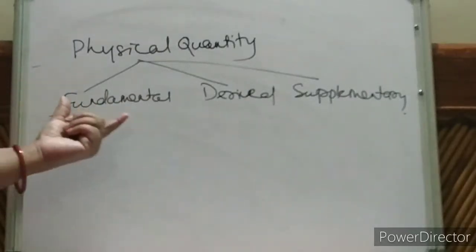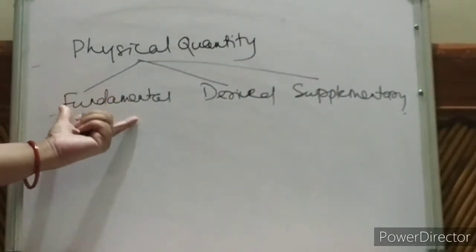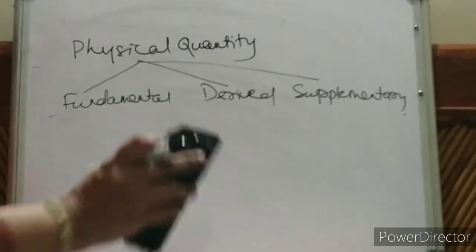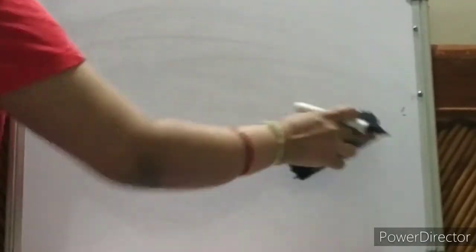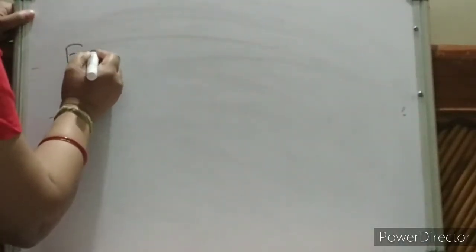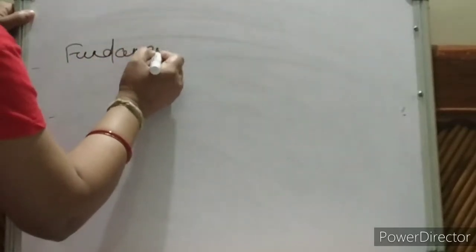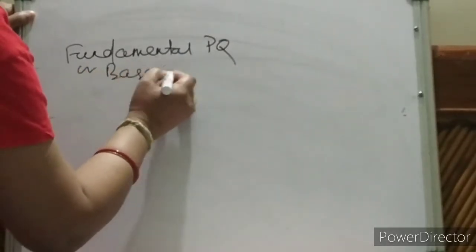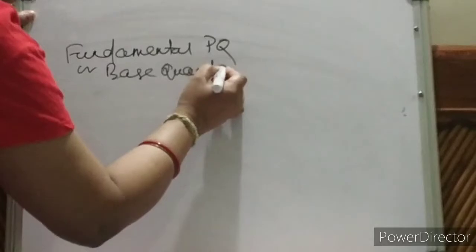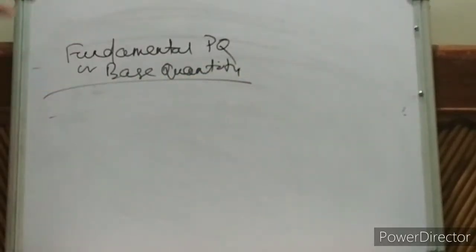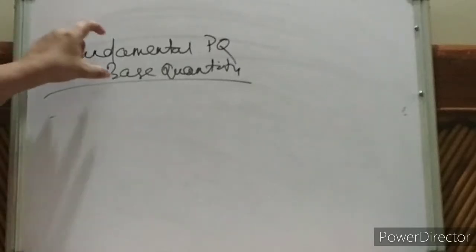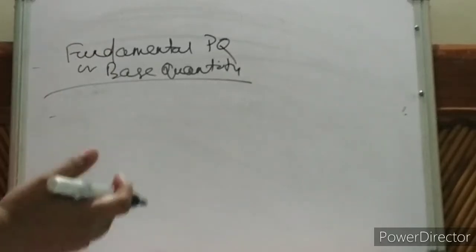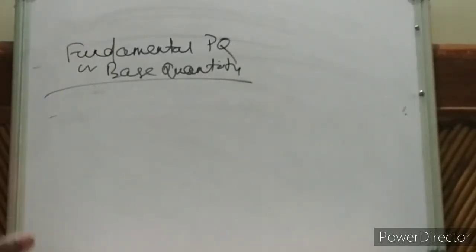You can say fundamental physical quantity or base quantity. What is this fundamental or base quantity? Let us first discuss. See, fundamental or base quantity means they are independent. They don't depend on any other physical quantity. Suppose length. Is it dependent on any other physical quantity? No.